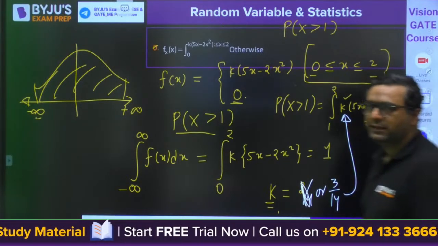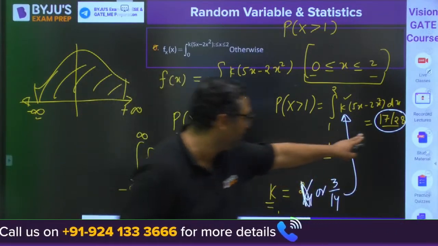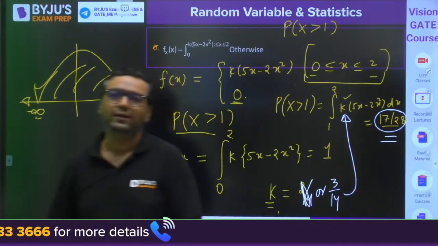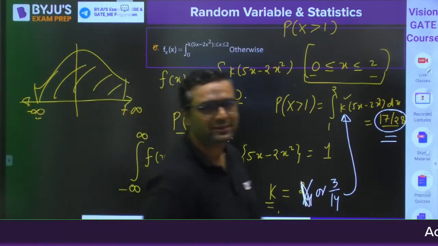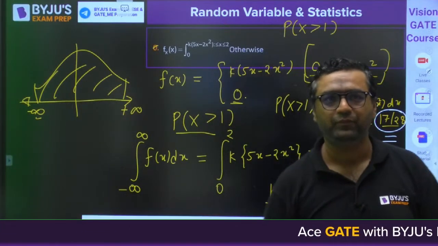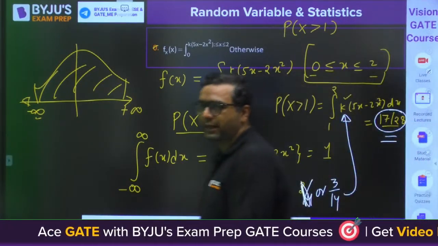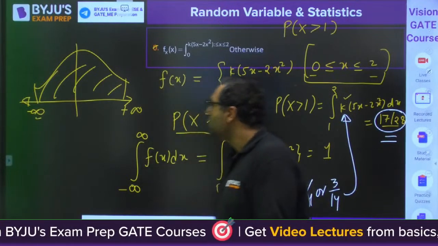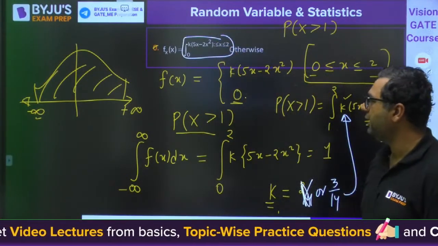Are we getting 17 by 28? Because I have solved it. I don't remember the value, but the final answer is this. I have solved it, but the solution I have not written, so I remember the answer. 17 by 28 will be the answer. Wonderful, guys. 17 by 28 is the correct answer. That's correct. So this is some typing mistake. That's why for you I have written it separately.